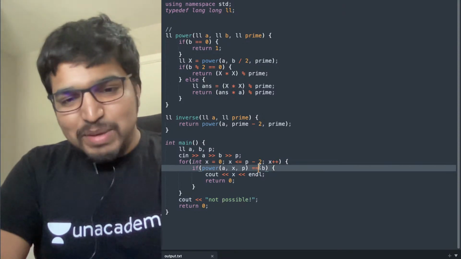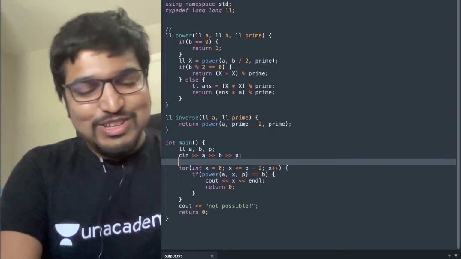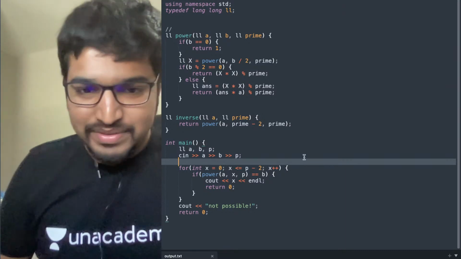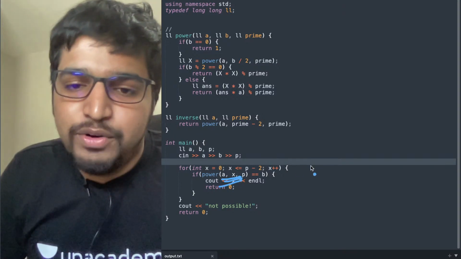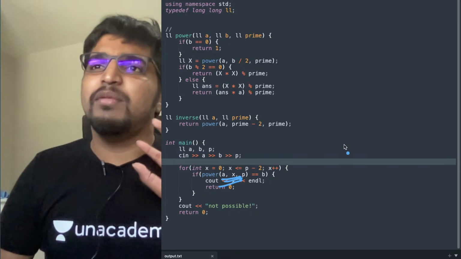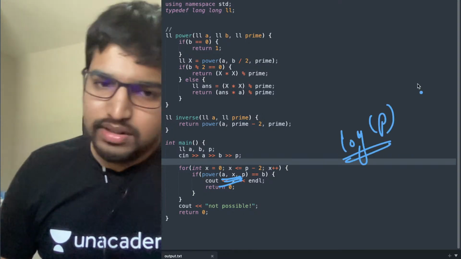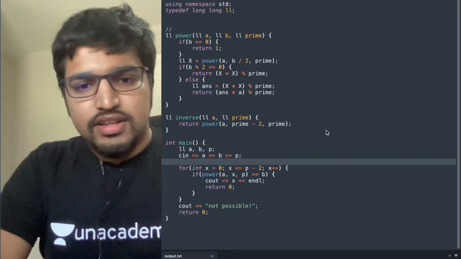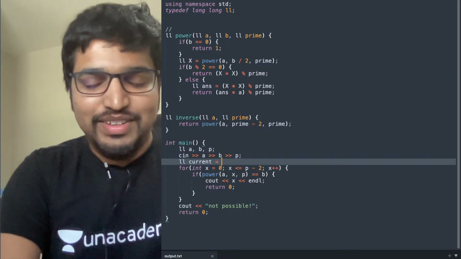Can we shave off? Can we be a bit more efficient here? Yes, we can. So what are we doing here? We're basically calculating a^1, a^2, a^3, a^4, and so on, and each of them takes about log p time, because of binary exponentiation. How can you make that quick? LL current, I'll tell you how, equals 1.